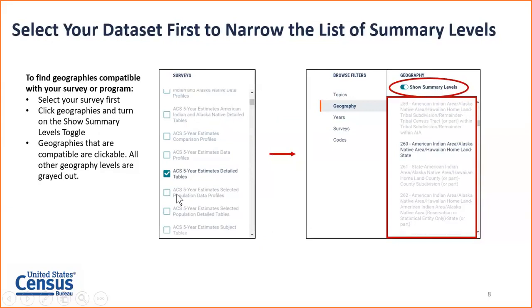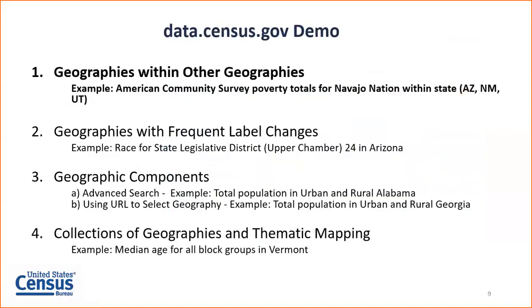So you can see in this screenshot, we went through the steps to select the American Community Survey 5-year estimates detailed tables. And then when we select our geography and turn on the Show Summary Level toggle, geographic levels that are compatible with this data set are clickable, and all other geographies are grayed out and they're not clickable. It helps narrow down that list for you to find exactly what you need and want that's compatible with the data you're looking for. So let's take a look at this on the live site, working with the example that we kind of walked through on the slides.